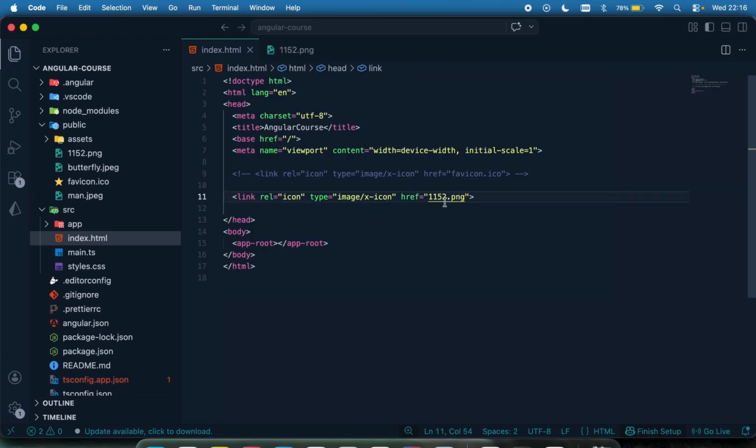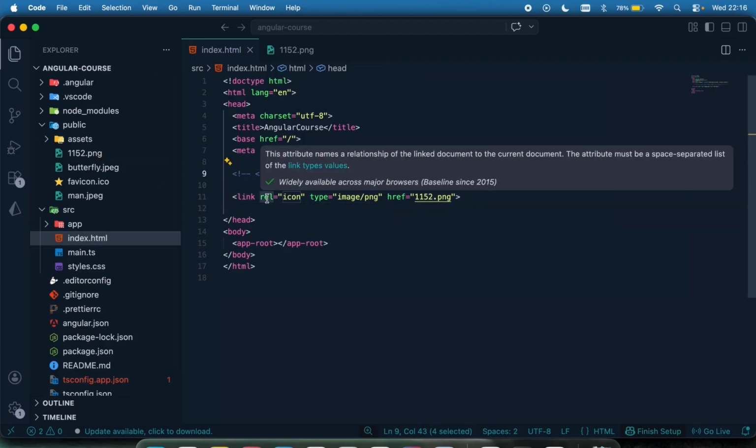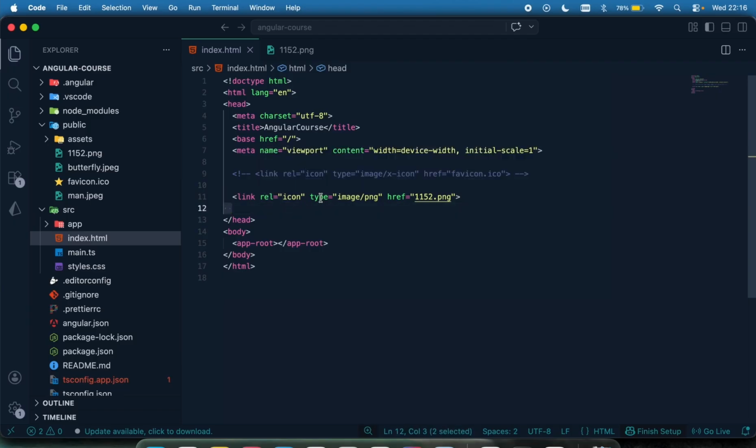And then because this is a PNG file, I'm going to change the type to be image/png. So it's no longer an icon file. Remember, the file extension is PNG, and then the rel will remain as icon, and then the type is going to be image slash the file type, which is PNG, and the reference is going to be the location of that image.